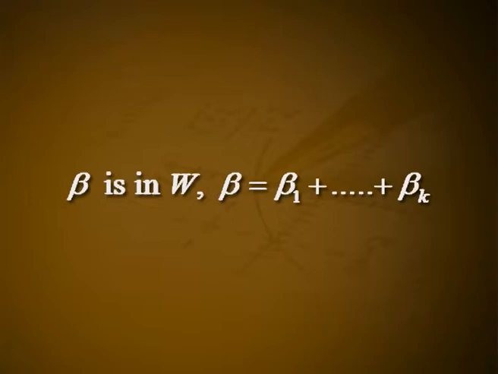By theorem 2, there is a vector alpha not in W and a characteristic value cj of T such that the vector beta = (T - cjI) alpha lies in W. Since beta is in W, beta = beta1 + ... + betak, where T betai = ci betai, 1 ≤ i ≤ k, and therefore the vector h(T) beta = h(c1) beta1 + ... + h(ck) betak is in W for every polynomial h.